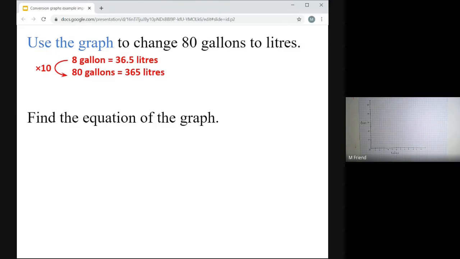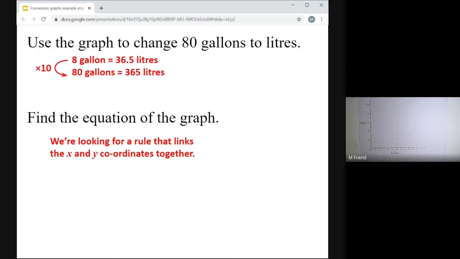Find the equation of the graph. Well, find the equation means we want some kind of link between the x and the y coordinates. I want to know how the x and the y coordinates link together. What's the rule from one to the other?